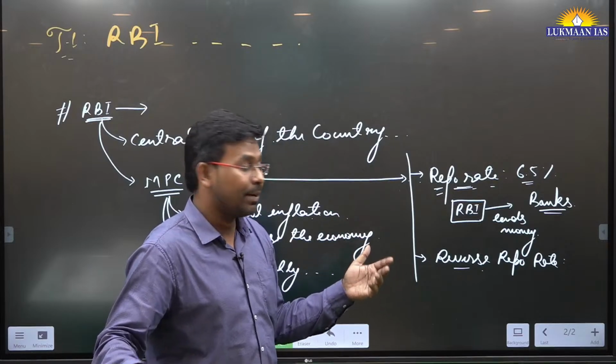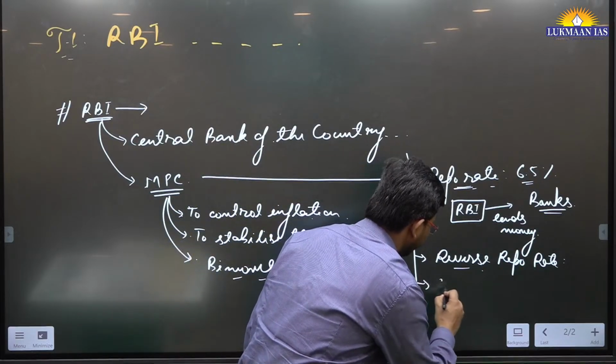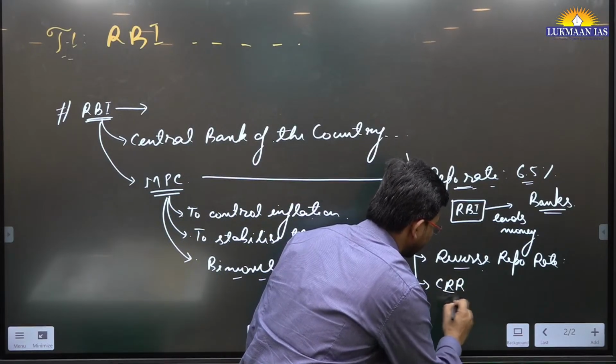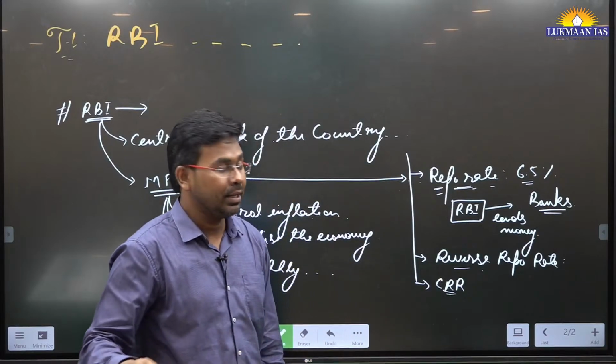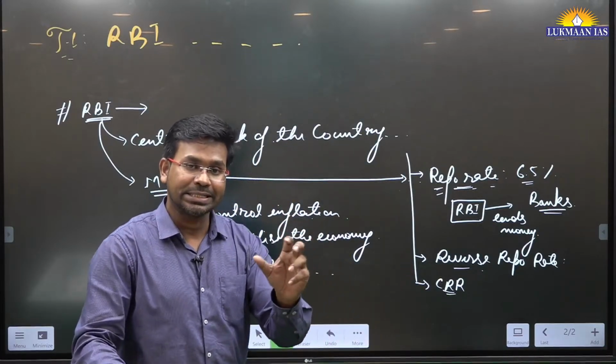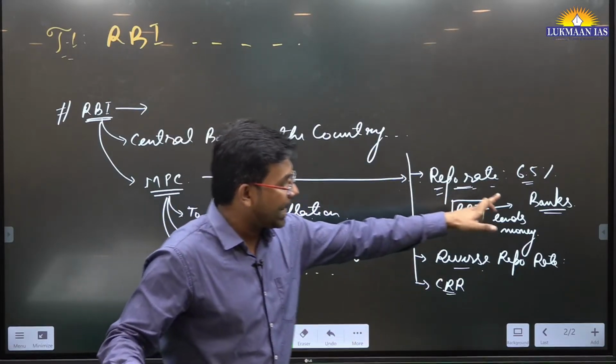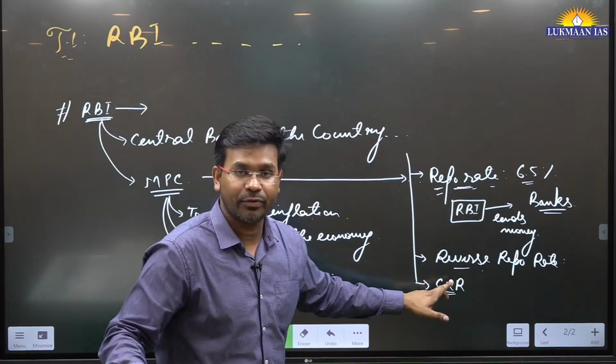Apart from this, they have the cash reserve ratio. What is cash reserve ratio? Cash reserve ratio is the amount of money that the banks have to keep with the Reserve Bank of India.